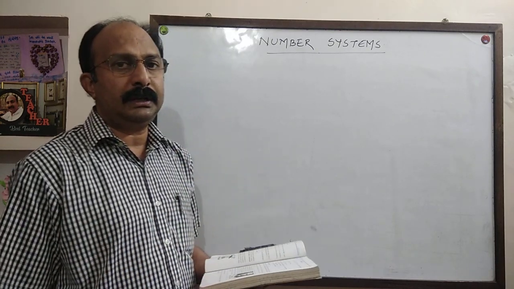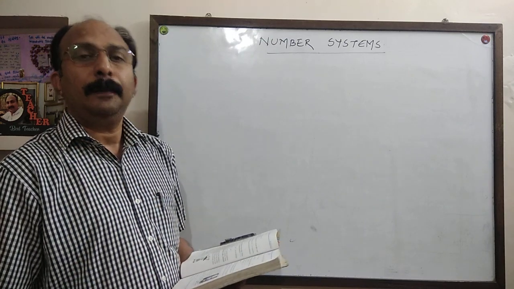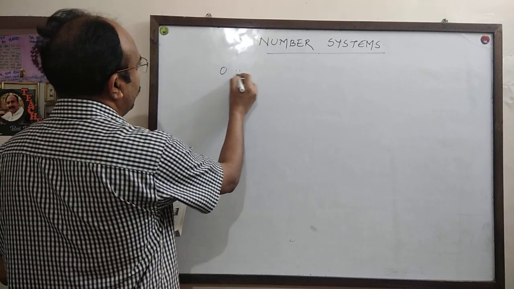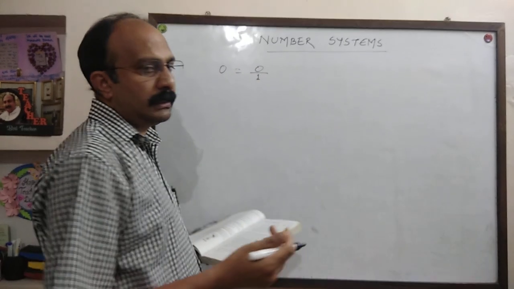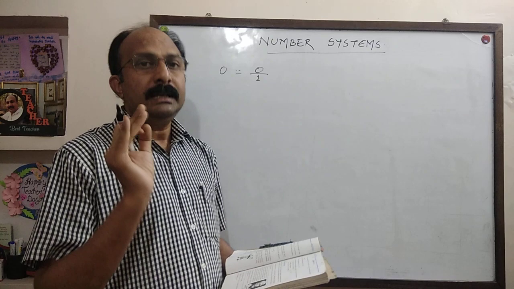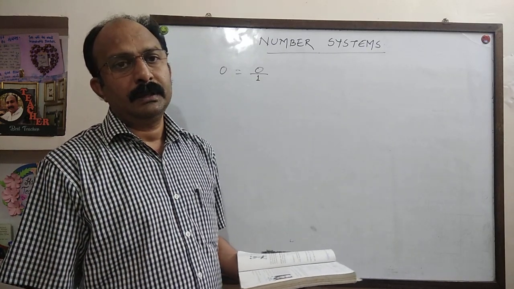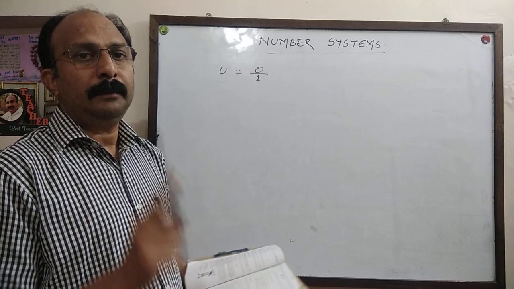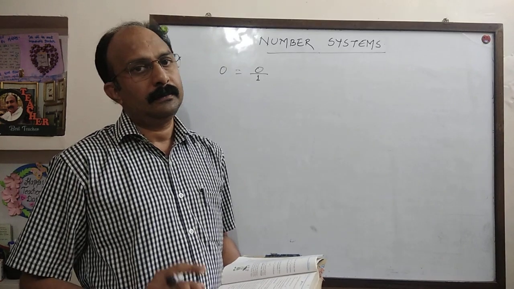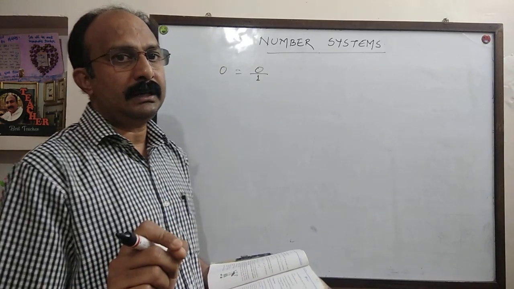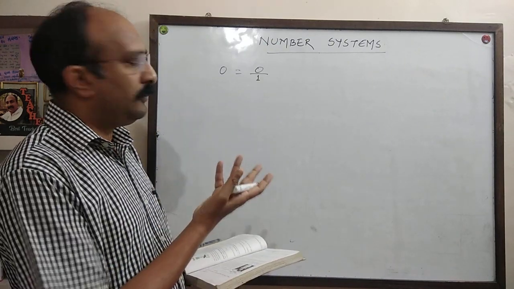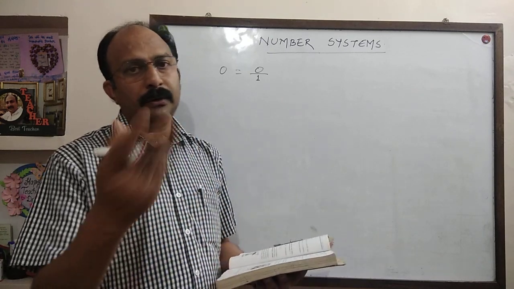I told you in the introduction, 0 is a rational number because 0 can be written as 0 upon 1 or 0 upon 2, 0 upon 3, 0 upon any number, because you know that 0 upon anything is 0. So remember, 0 is a rational number because 0 can be written as 0 upon any integer. So first question, yes, 0 is a rational number. Can you express it in P upon Q form? Yes. Example, 0 upon 1, 0 upon 2, 0 upon 3 or anything.